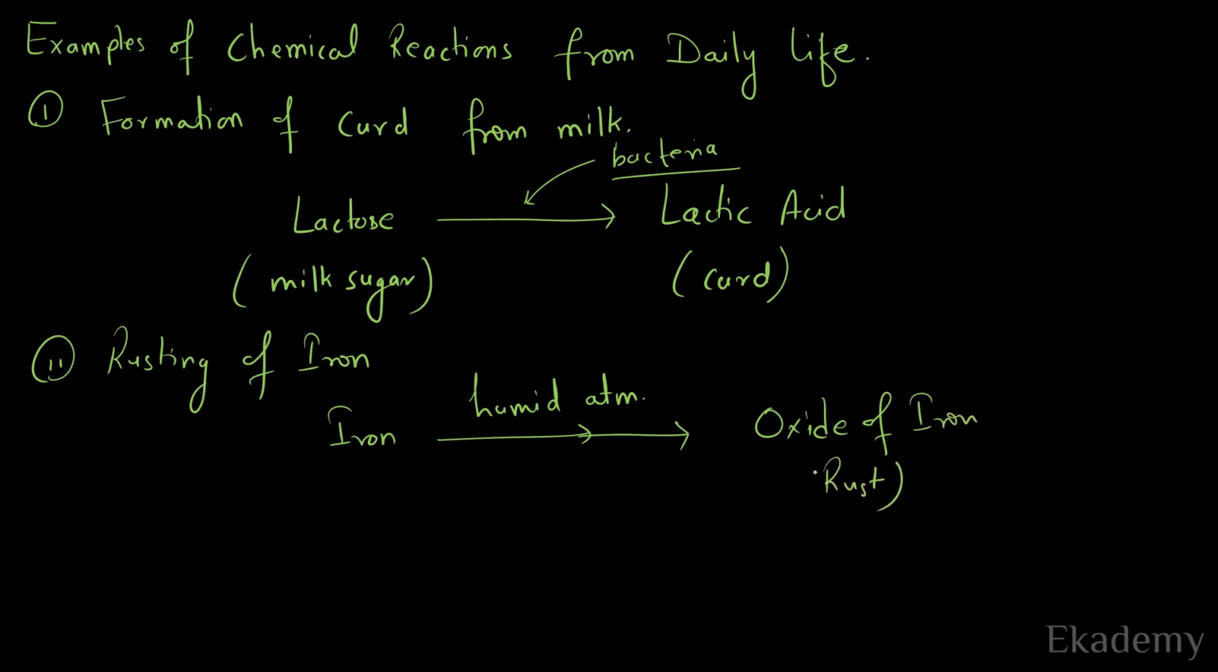It is brown in color and very brittle, while iron is very shiny and very strong. Now we can see that the initial substance, which was iron, is completely transformed into a new substance, which is oxide of iron or rust, and hence again it is an example of chemical reaction.